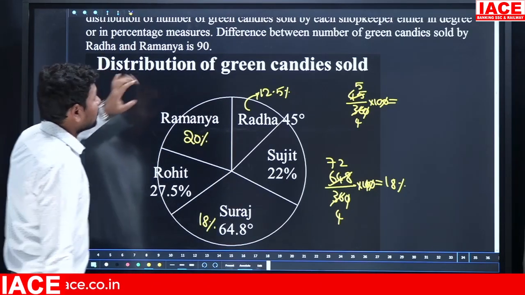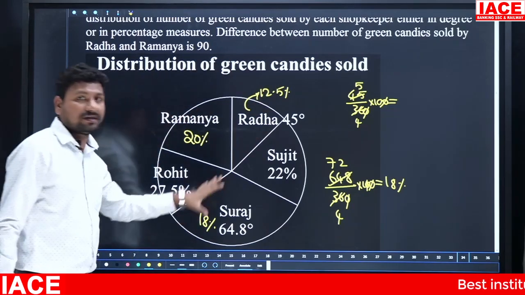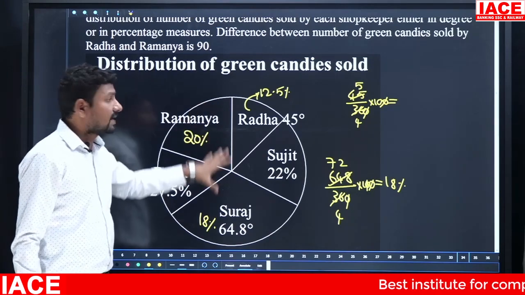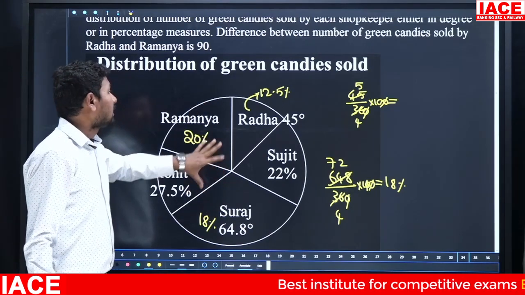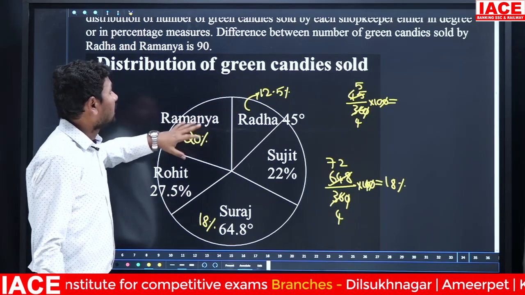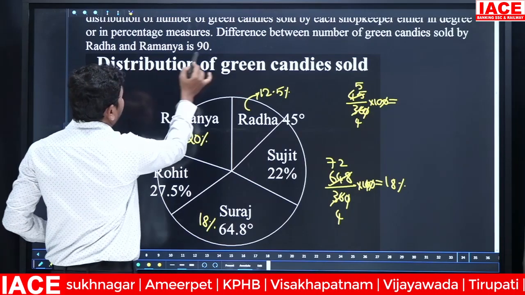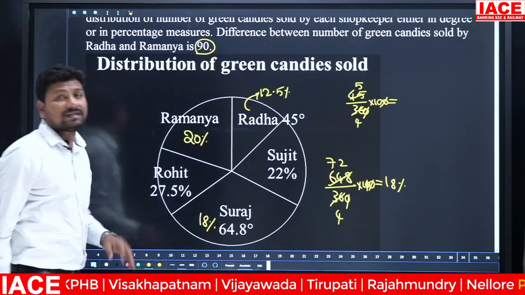And it is clearly mentioned: difference between the number of green candies. This is the total chart, the total chart of the green candies only. These are the total values belonging to green candies. Then the distribution of green candies sold. Green candies wise, then Radha and Ramanya, how many candies difference? 90.